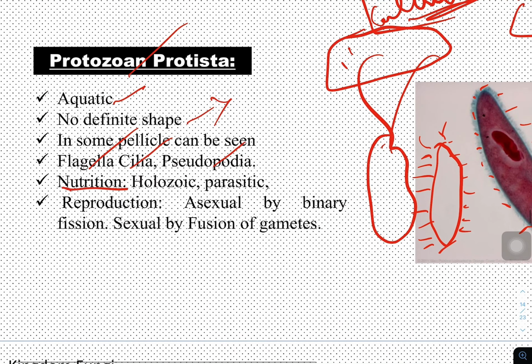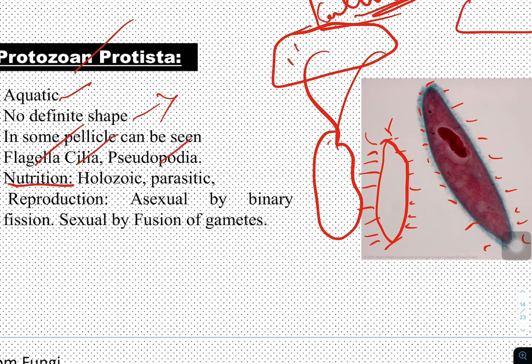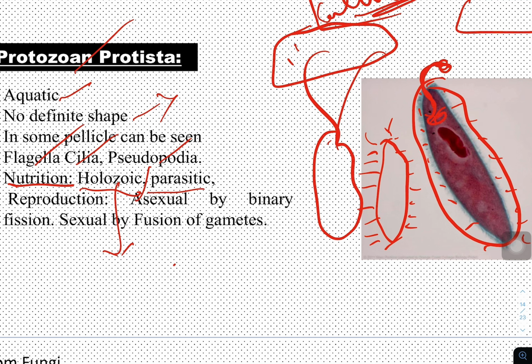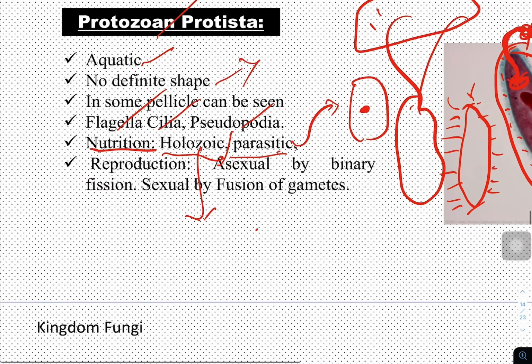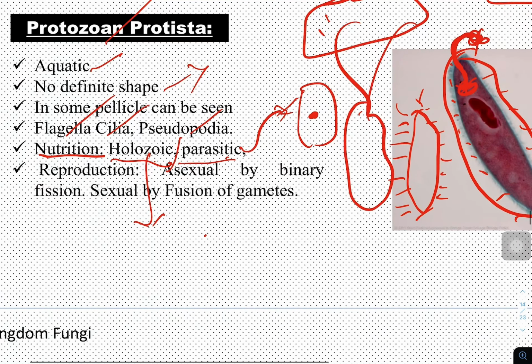Next one is nutrition. Since they do not have chlorophyll pigment, they are heterotrophic only. They are not autotrophic. Heterotrophic, under that, holozoic. Holozoic means if this is an organism, this organism engulfs an entire other organism. It eats away the complete organism, not part of the organism. Hence it is called holozoic. Another may be parasitic, which resides within the body of another organism and derives nutrition from it. Next is reproduction. Reproduction takes place asexually by binary fission and sexually by fusion of gametes. This is about protozoan Protista.